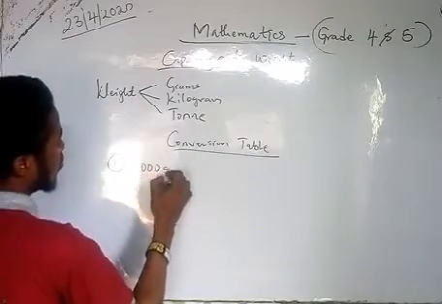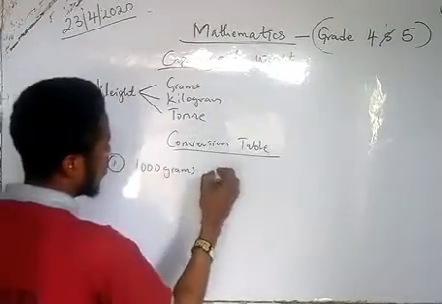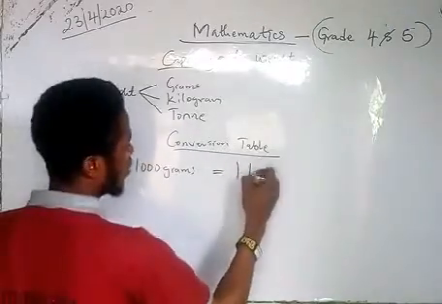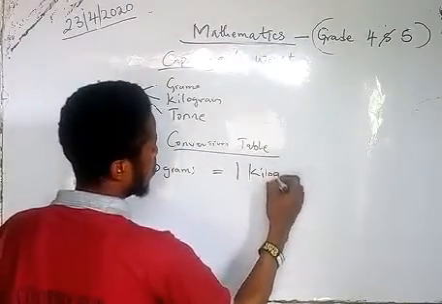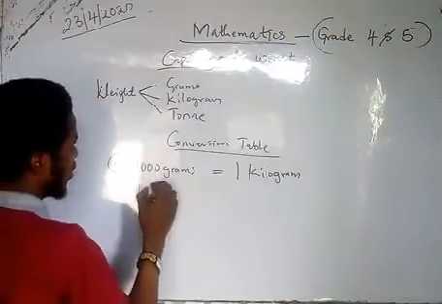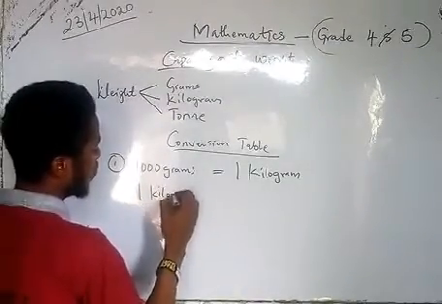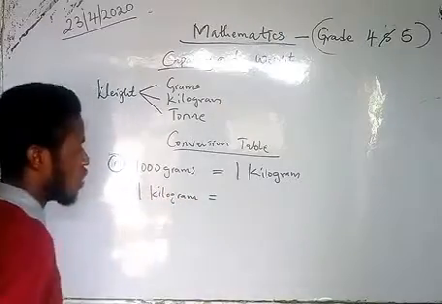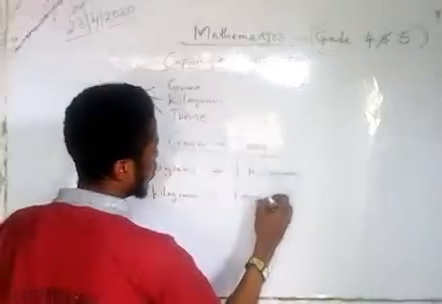1,000 grams is equal to 1 kilogram. Why 1 kilogram? 1 kilogram is equivalent to 1,000 grams.